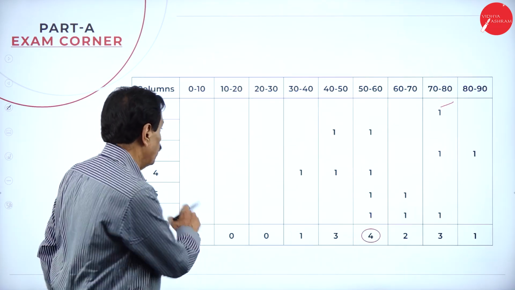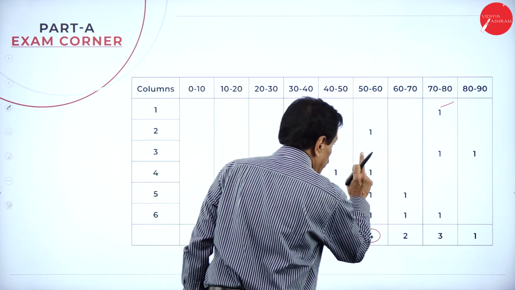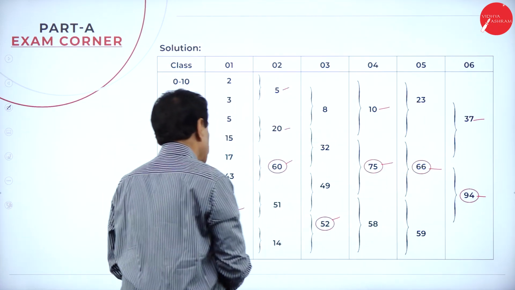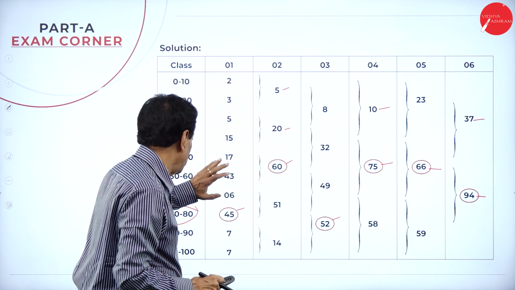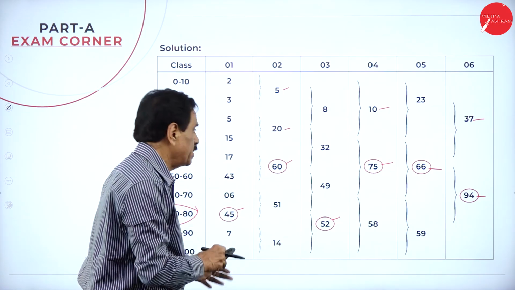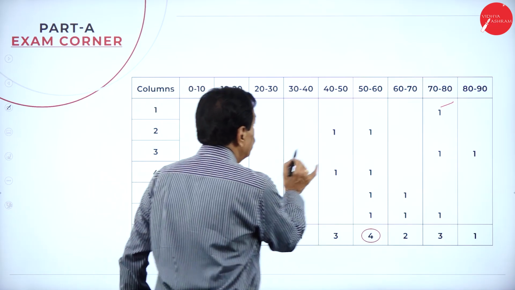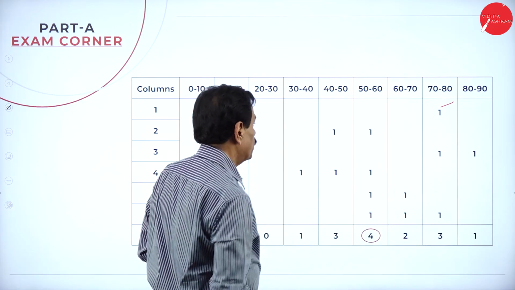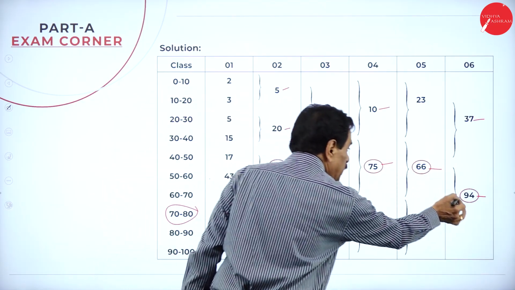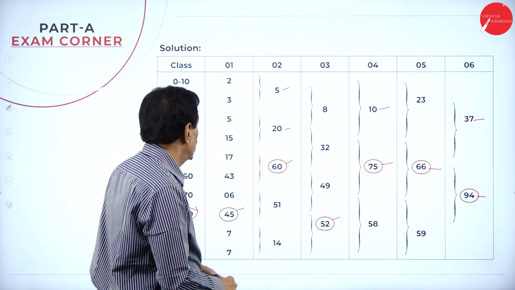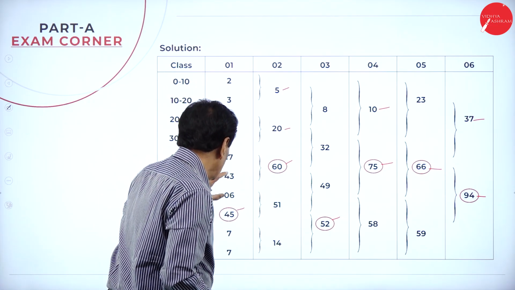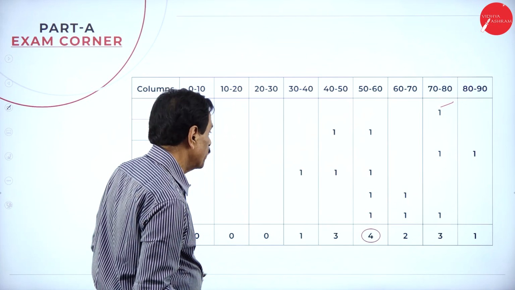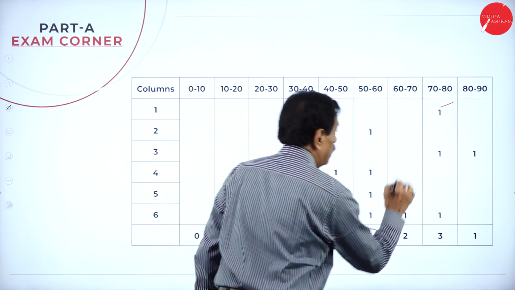We'll put the range. Fourth one, 30 to 40, 40 to 50, 50 to 60. Number 5. 66. Leave 1, next to 66. Here, 40 to 50, 50 to 60, 60 to 70. See that? Fourth one, 32. Here now, 50 to 60, 60 to 70. Last one, which is the highest one, 94. Where does the 94 lie? Leave 2, next 3. 50 to 60, 60 to 70, 70 to 80.